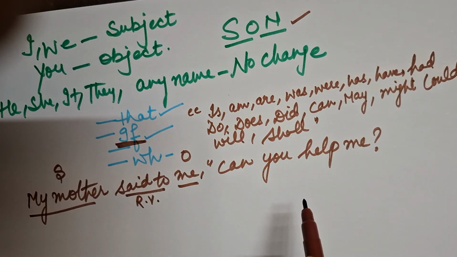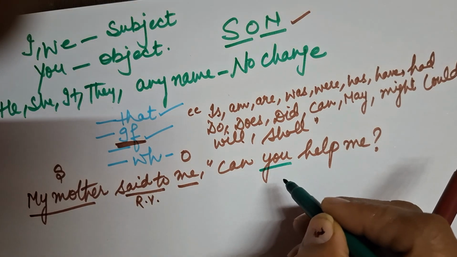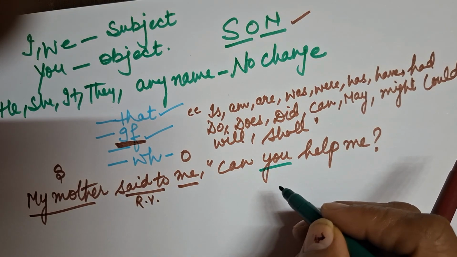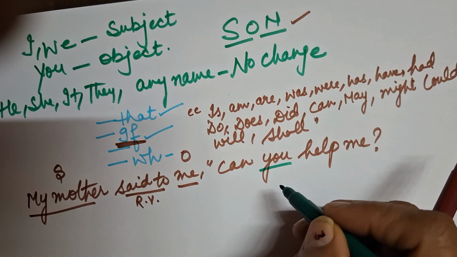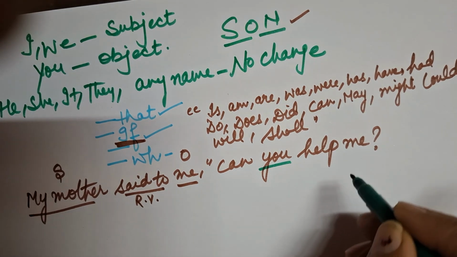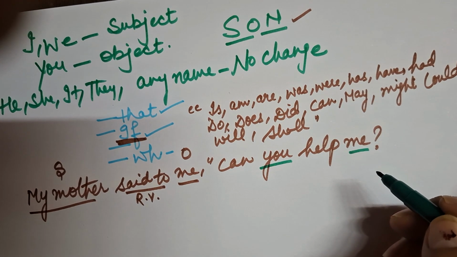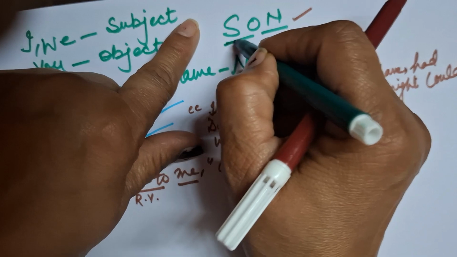Now the second thing is pronouns. So you is second person and changes according to the object, and the object is you, right? We will see who is the object there. And me is the first person: I, my, mine, me, myself. It is always the first person, and it changes according to the subject, right?